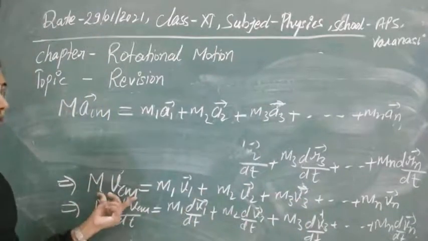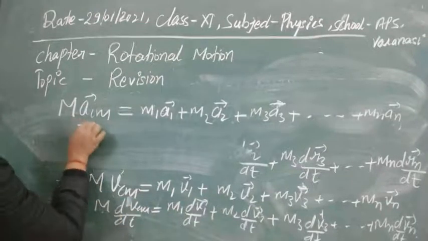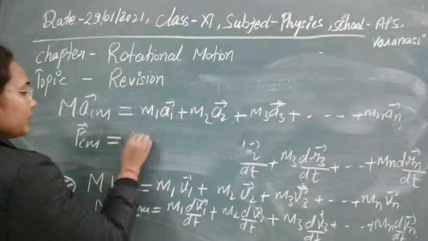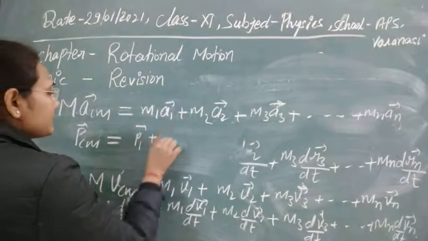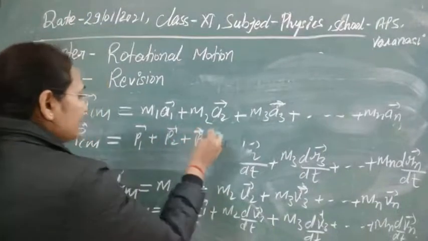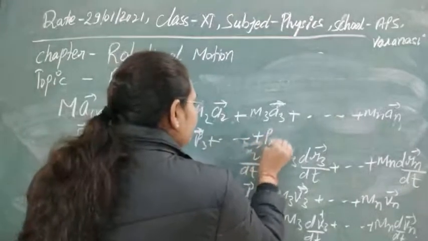It is denoted by PCM, and it is equal to m1 v1, which is the momentum of the individual particle, plus p2, p3 and so on, up to pn.